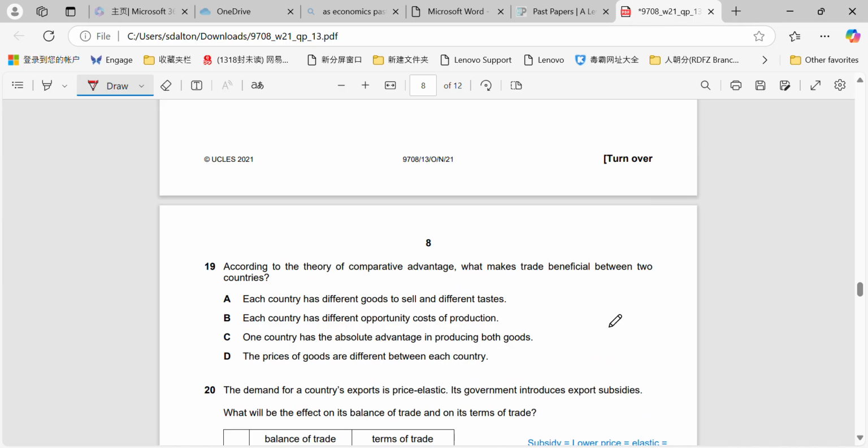Okay, question 19. According to the theory of comparative advantage, which is the theory of the lower opportunity cost, specializing on the basis of whichever good and services you can produce at a lower opportunity cost than other countries, what makes trade beneficial for two countries? Each good has different goods to sell and different tastes. That's nothing to do with the theory of comparative advantage. Each country has different opportunity costs of production, yes, and we know, just like we explained here, that they will specialize based on the ones that have the lower opportunity cost.